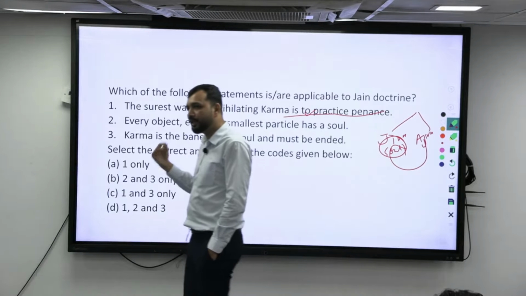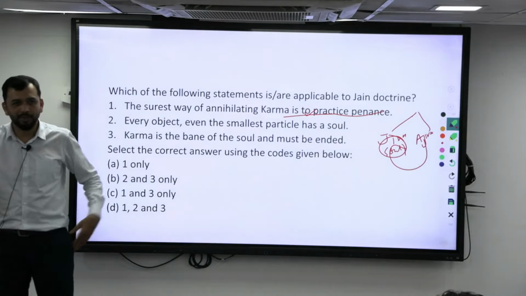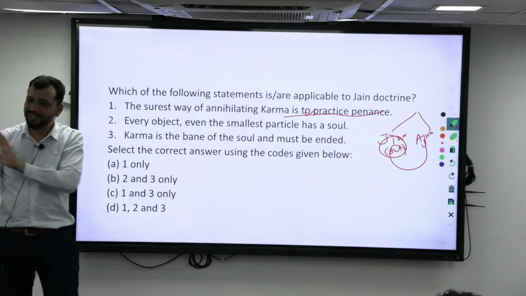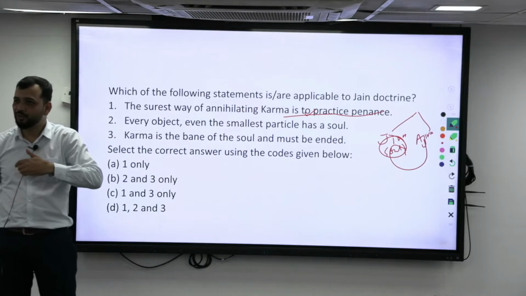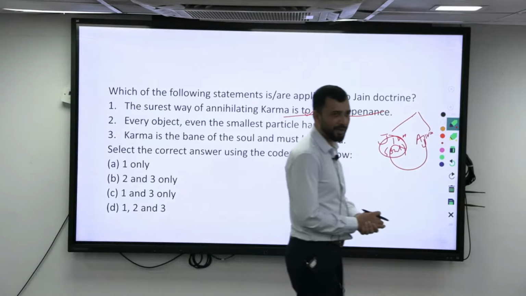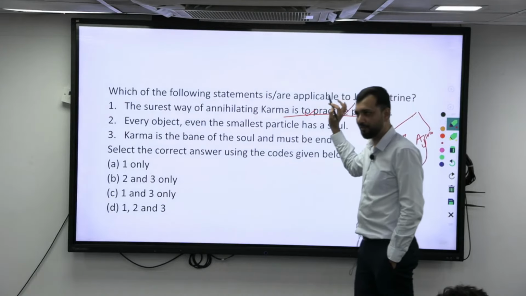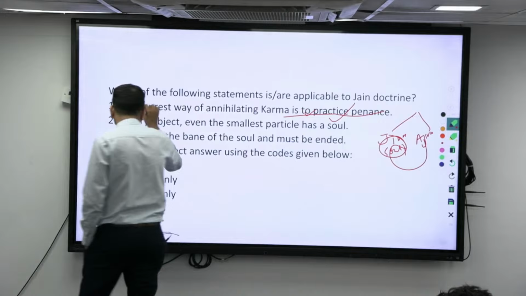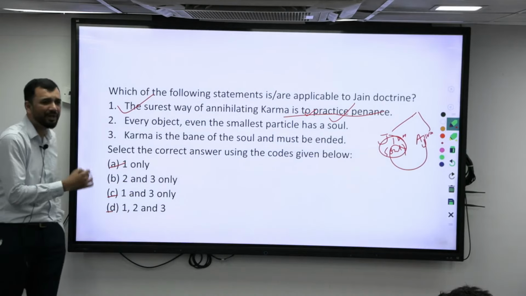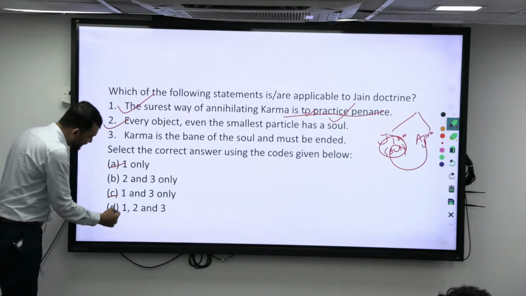So the surest way of annihilating karma is to practice penance. That is, when you are doing tapas, you are not making any more mistakes now. Right? You are not stealing, because you are already in the penance. So that means you are already not getting new karma, and through the penance you are basically getting rid of your older karma also. So that is the surest way of annihilating karma, to practice penance. Okay? So this is correct. Right? Every object, even the smallest particle, has a soul. Yes. Second is also correct.